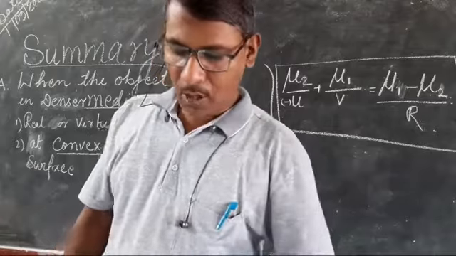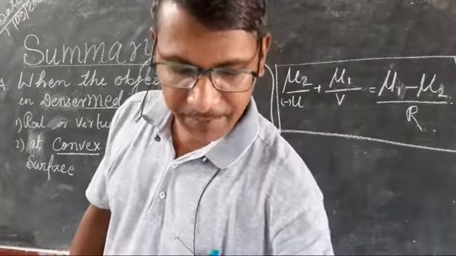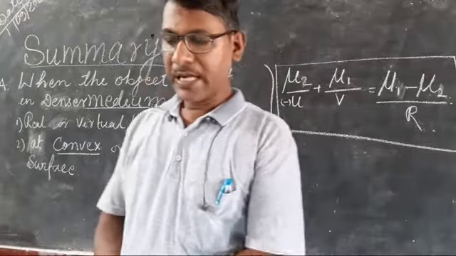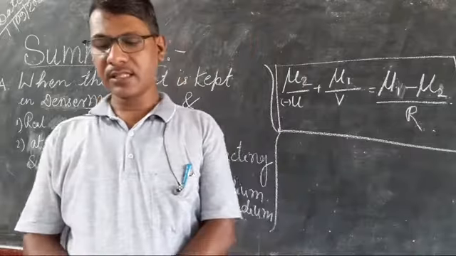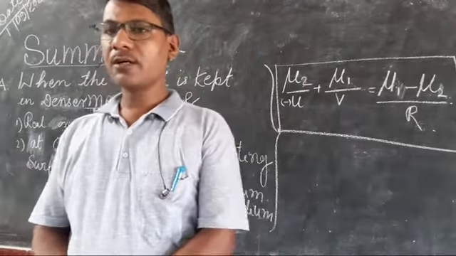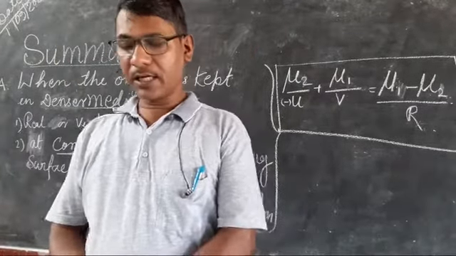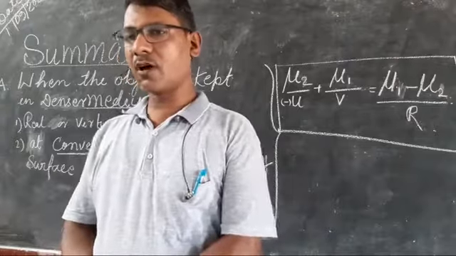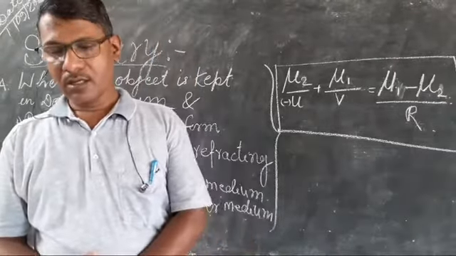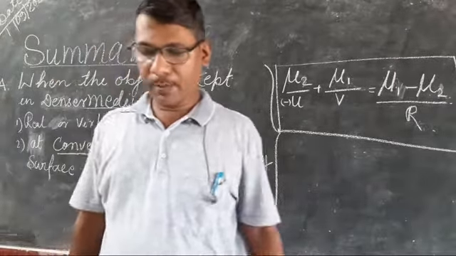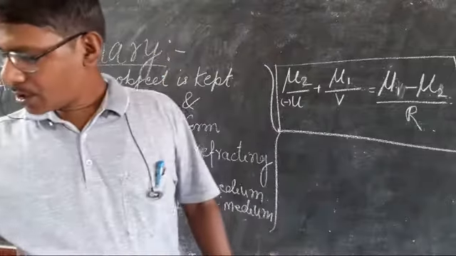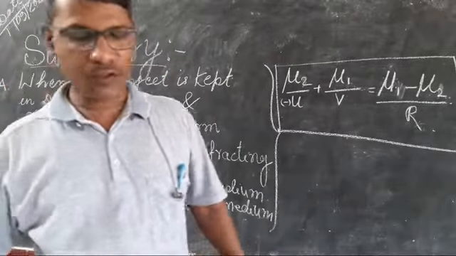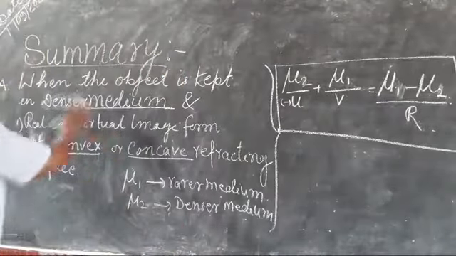Now, the case of concave refracting surface is similar to what we have derived for the convex refracting surface when the object is kept in the rarer medium. I will be discussing here some problems based on the refracting surface.